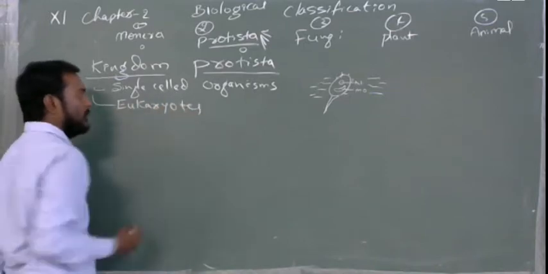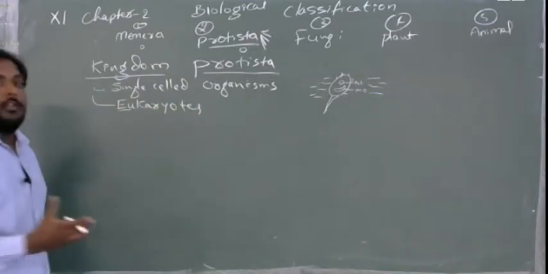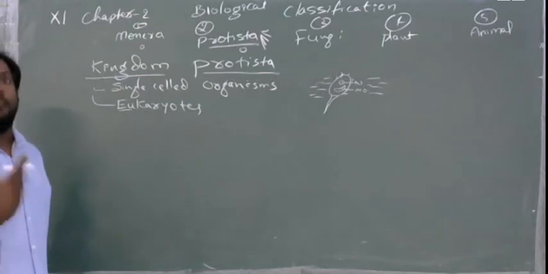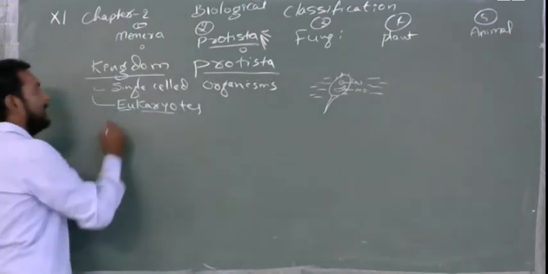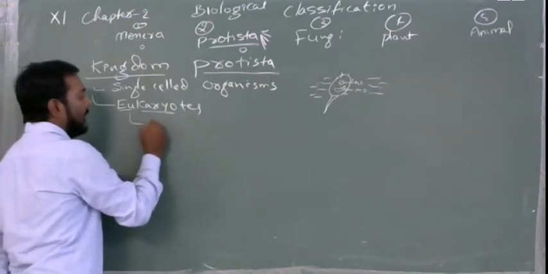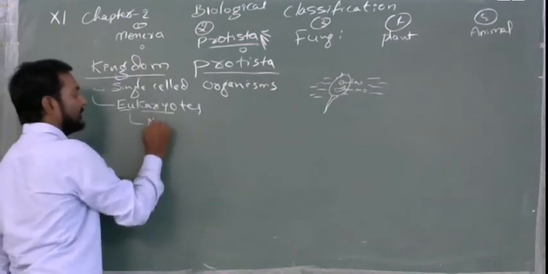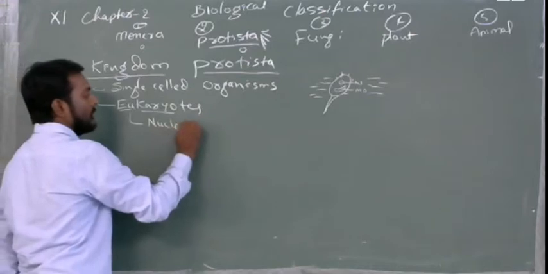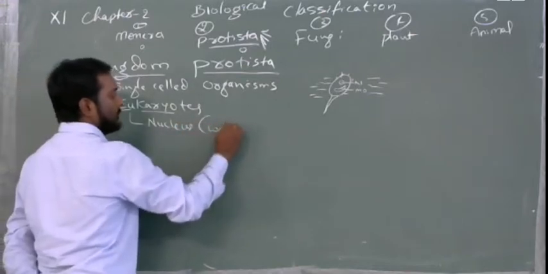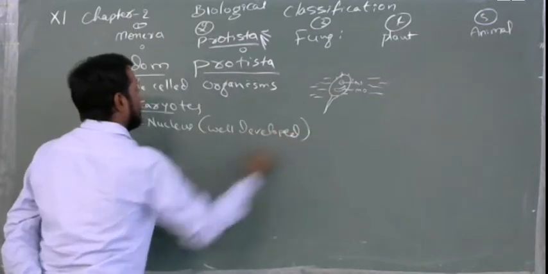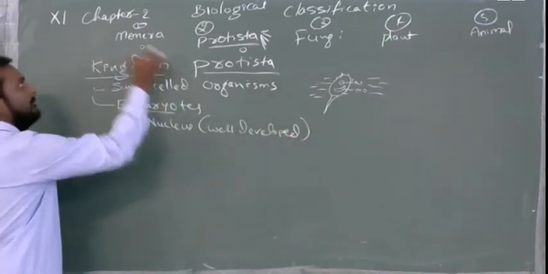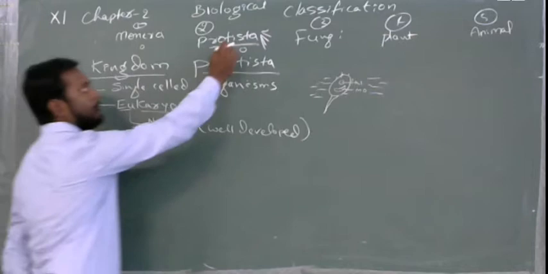When you say eukaryotes, it means the new, modern, true, well-developed karyotes, that is nucleus. It means these will have a nucleus that is well developed. Because of this reason, these are not kept in the Monera. These are kept in the Protista.